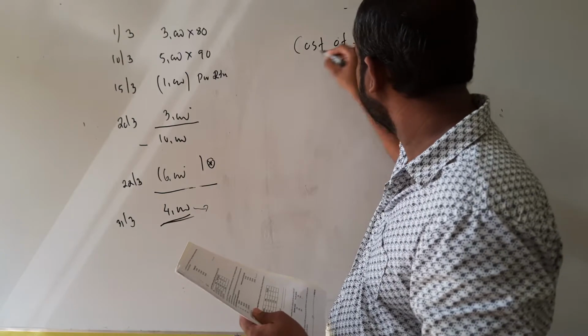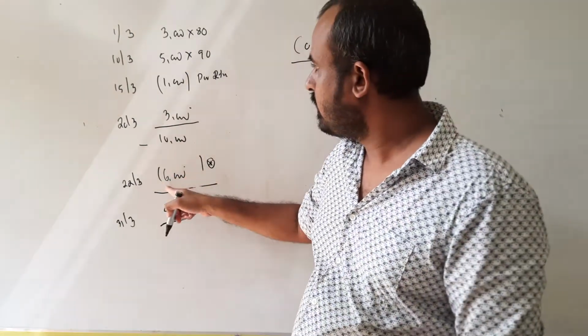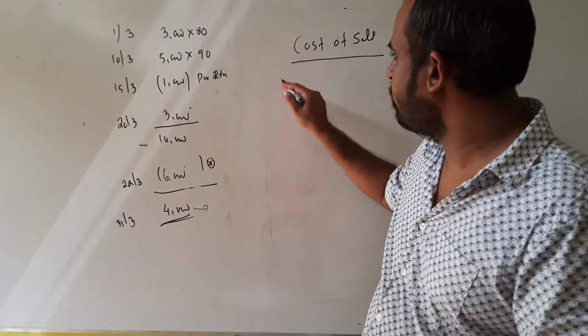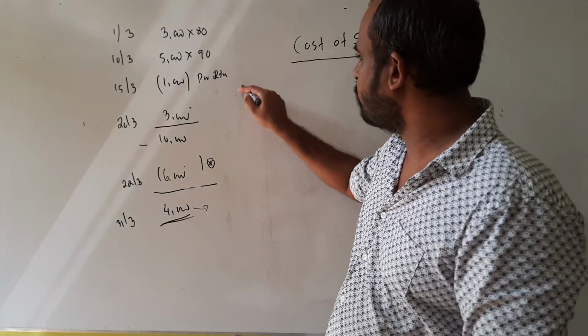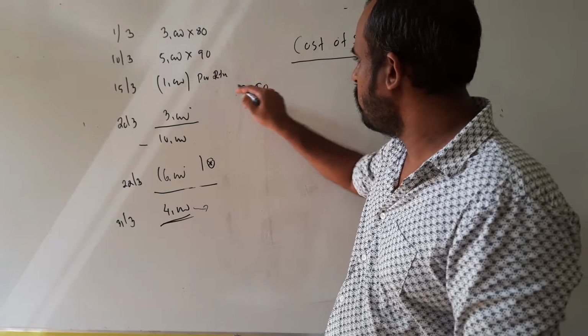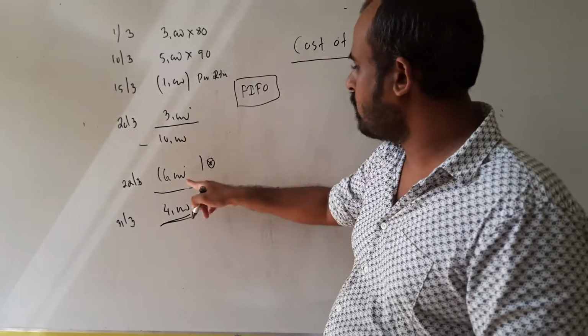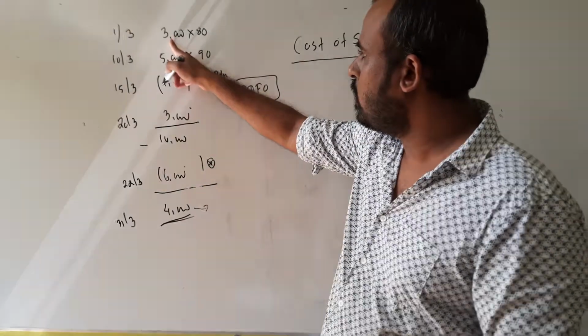Cost of sales. How many units did we sell? 6000 units have been sold. Okay. We will again go under the first in first out method. Keep in mind your cost formula is the FIFO method. Right. We'll value these 6,000. What is the assumption? FIFO. Therefore, first in first out.